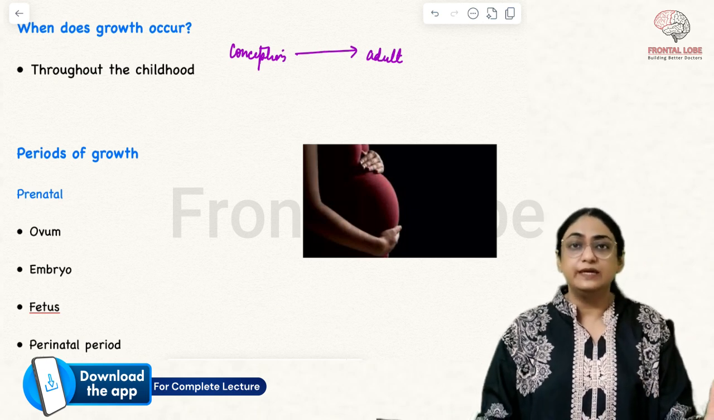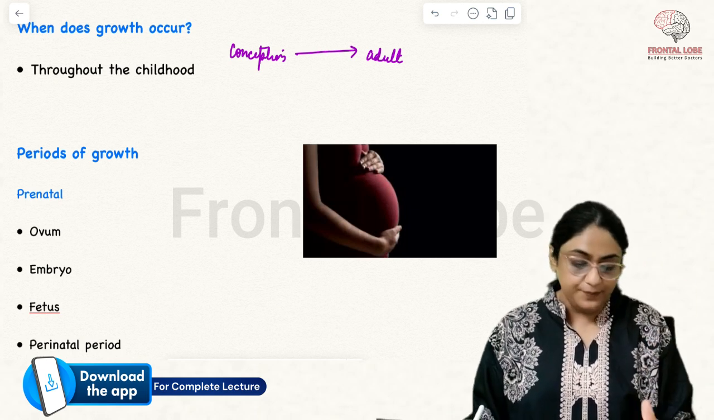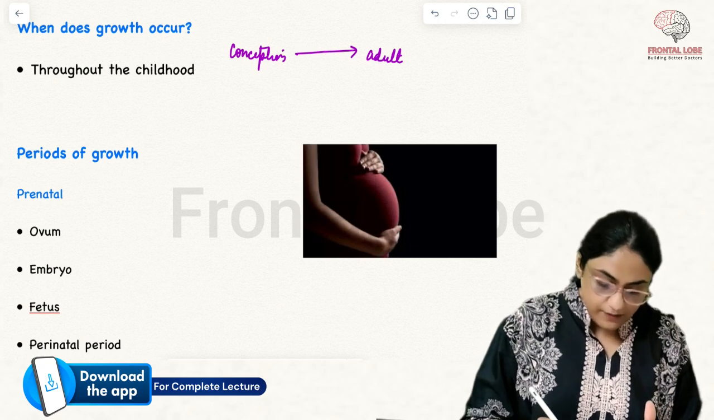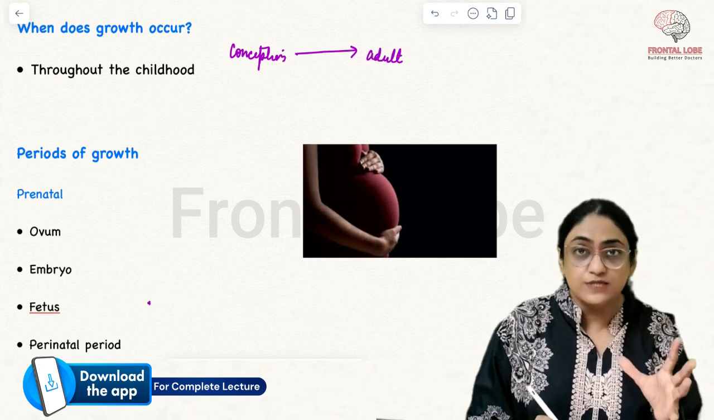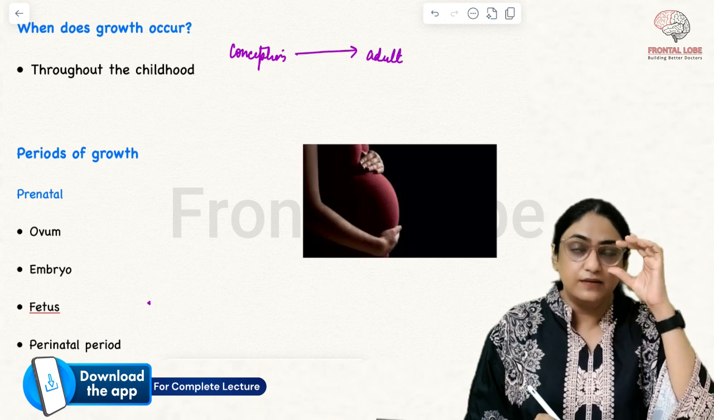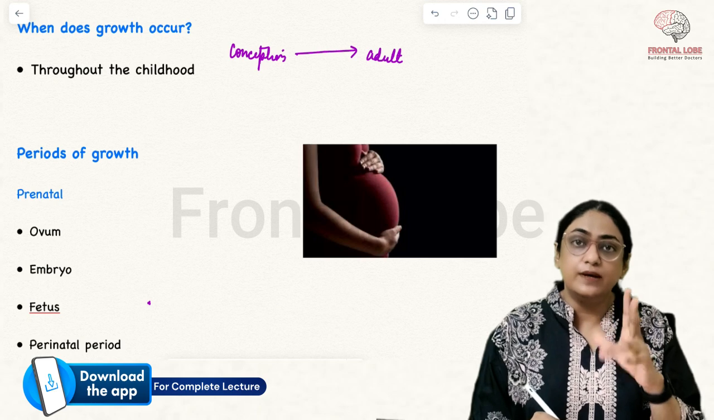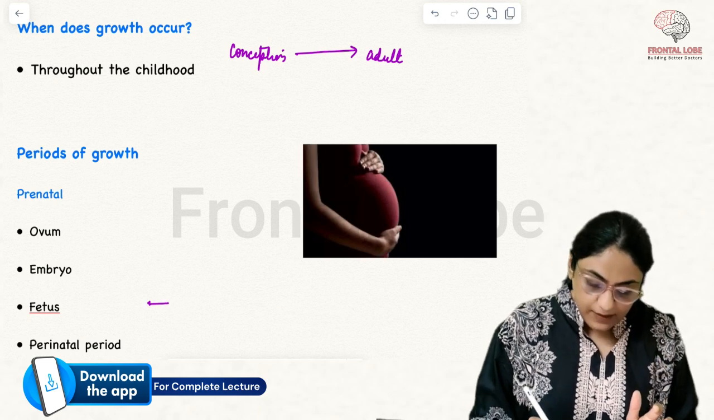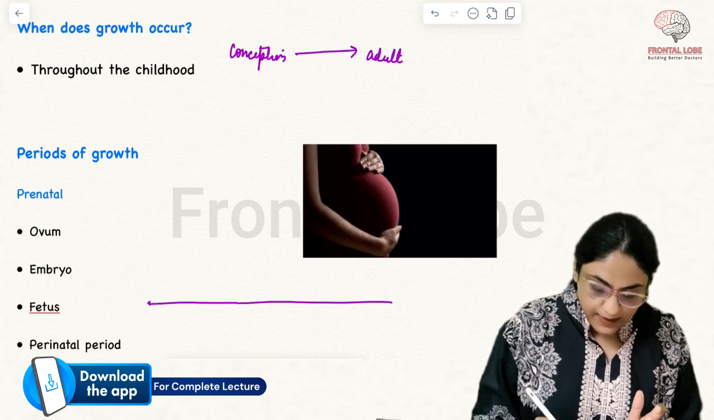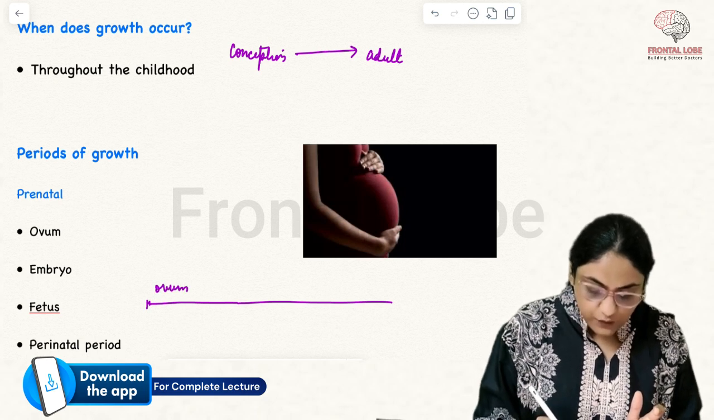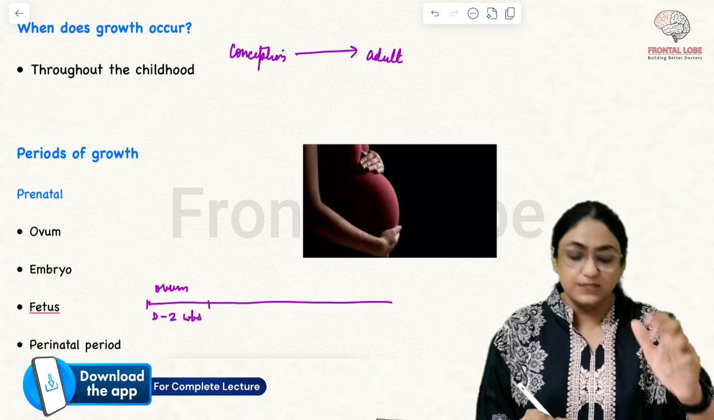So what are the different periods of growth? What do we call them? Once the zygote is formed after the male and female gametes meet together, the product of conception is known as ovum for the first 2 weeks. Conception to 2 weeks, 0 to 2 weeks, it is called ovum.